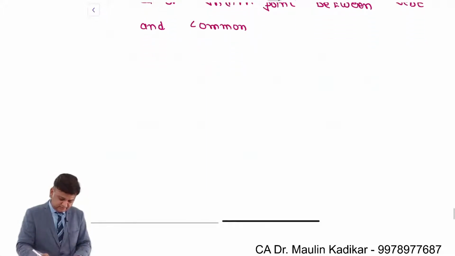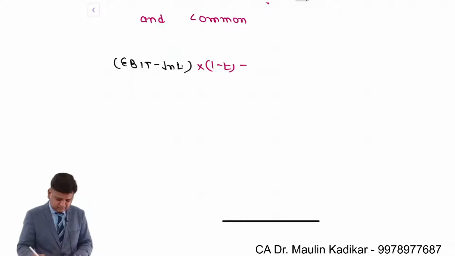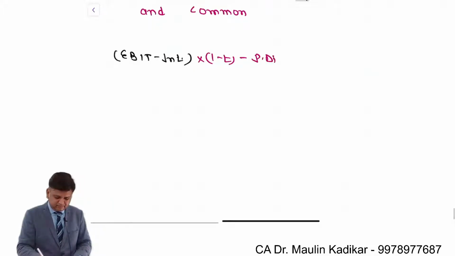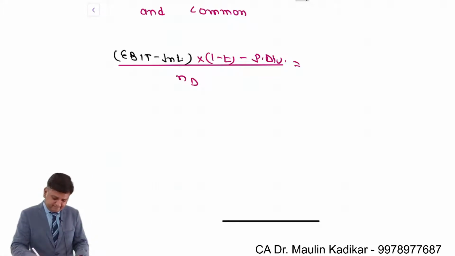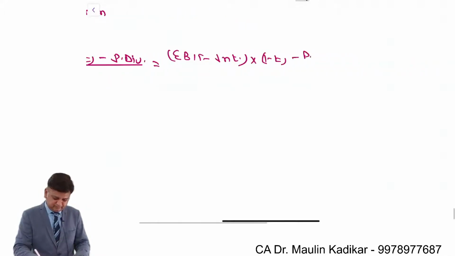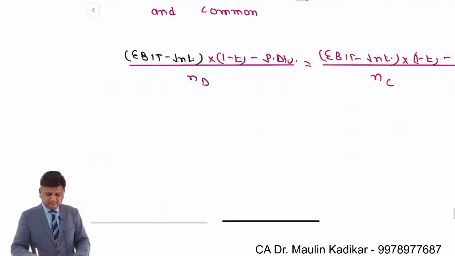So EBIT minus interest into 1 minus T minus preference dividend divided by number of equity shares of the debenture plan is equal to, on the opposite side, same, EBIT minus interest into 1 minus T minus preference dividend divided by number of equity shares of common, that is equity share capital plan.